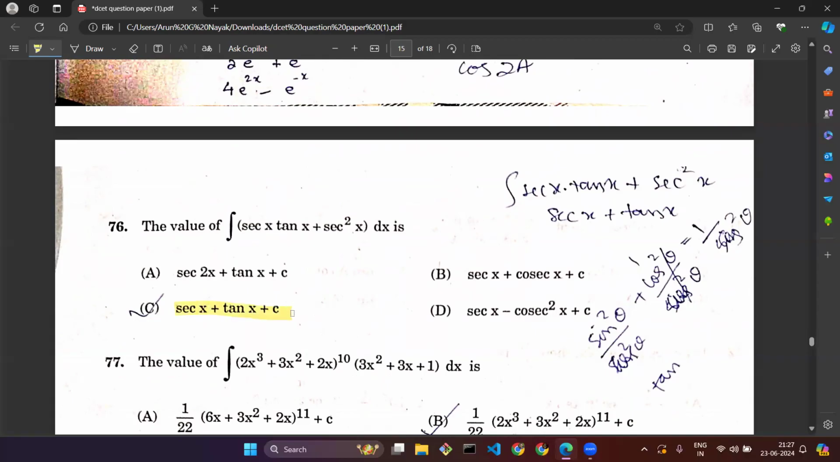You just need to find out the integration of sec x tan x, and you need to find out the integration of sec square x. The integration of sec x tan x would be coming out to be sec x. Integration of sec square x is coming out to be tan x, and we will be having a constant at the end of each integration. So the plus c is coming as a constant.